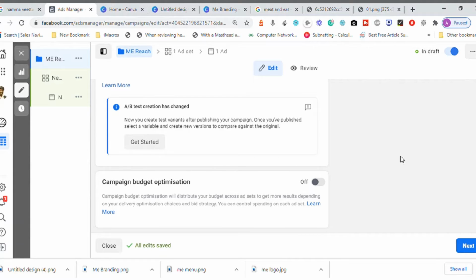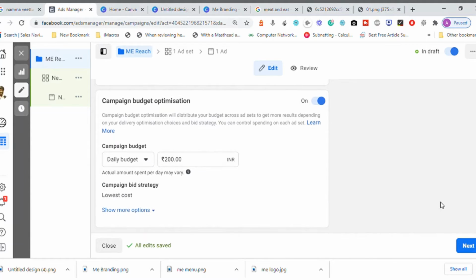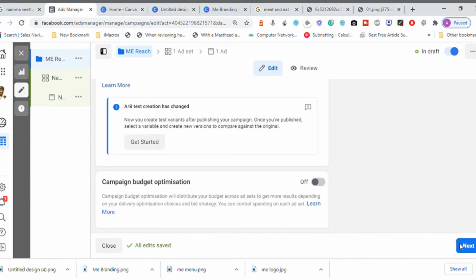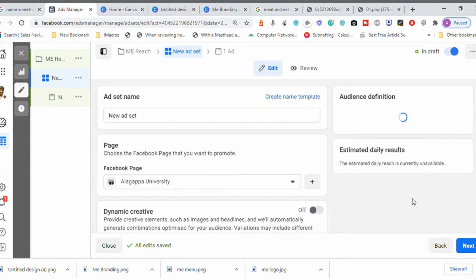Campaign level budget optimization: just for a difference, rather than giving budget optimization at the ad set level, let me try to give it at the campaign level. When I say campaign level budget optimization, whatever budget I give, if I create more than one ad set, this 500 rupees will be equally split across all the ad sets. If I am running an advertisement with more than one ad set and I want control over the budget for all the ad sets, I can go with the campaign budget optimization technique. If not, I can turn this off and go to the next screen where I can configure my budget at the ad set level.